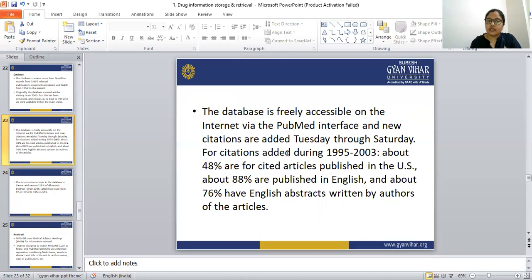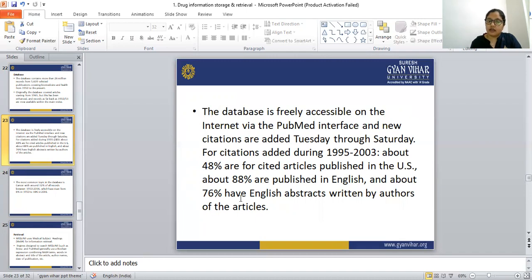For citations added during 1995 to 2003, about 48% are for cited articles published in the US, and 88% are published in English.